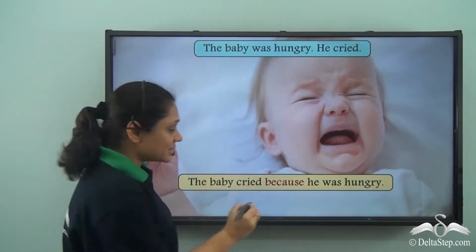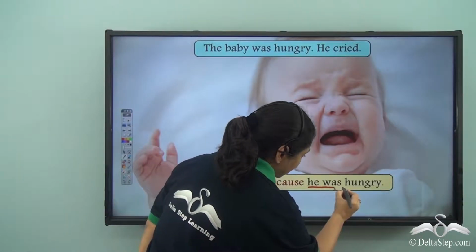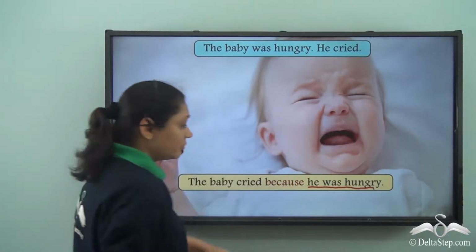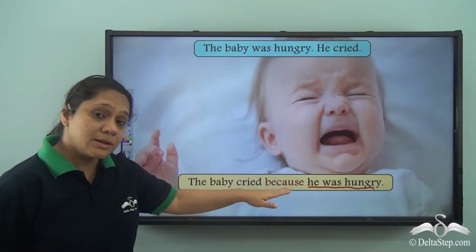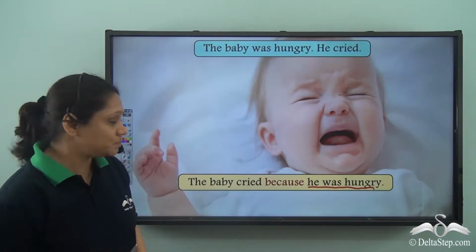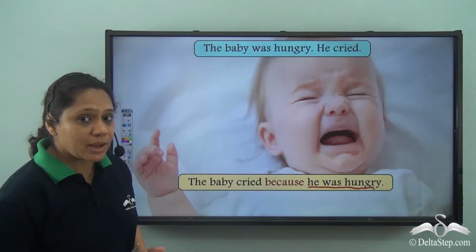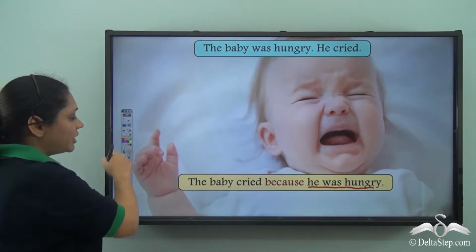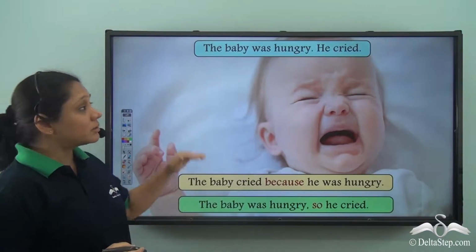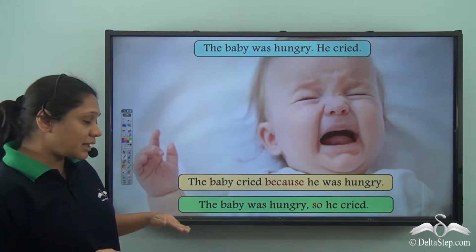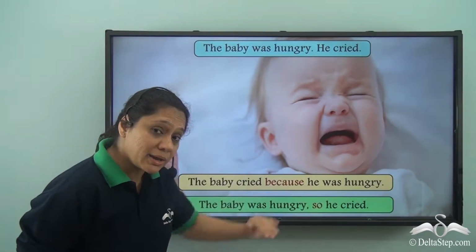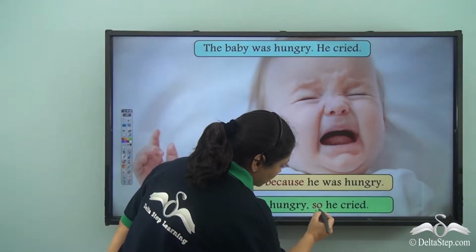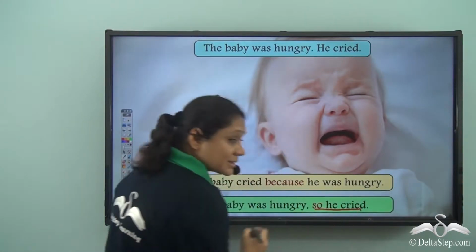So, this is the reason. He was hungry. We have written the reason after because. Because is showing us why. We can also join the two sentences in another way. How can we do that? We can use so. How will we join the sentence then? The baby was hungry, comma, so he cried. So is showing us the result.